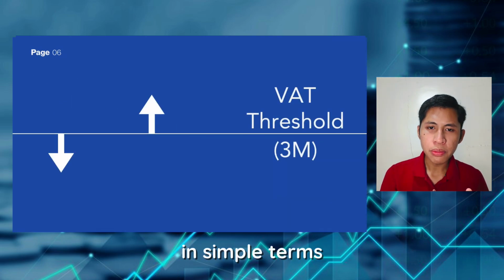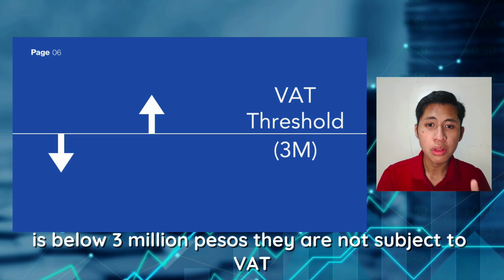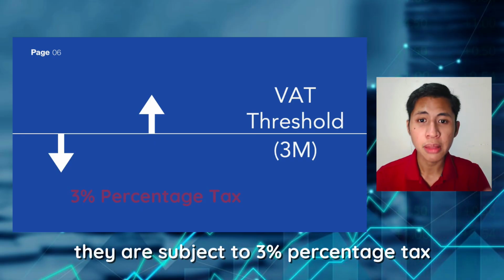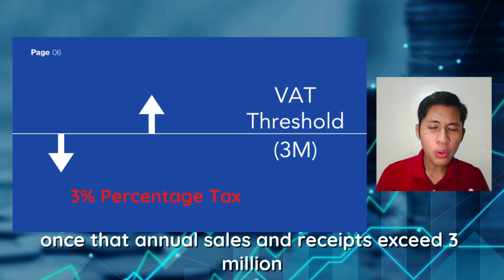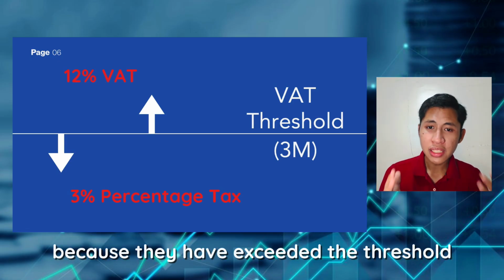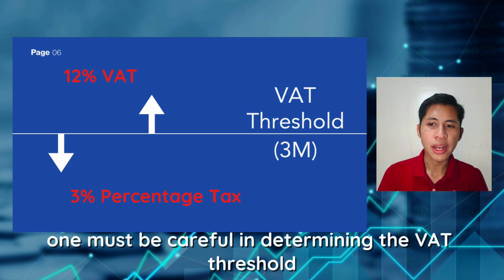In simple terms, if a taxpayer's annual sales and receipts is below 3 million pesos, they are not subject to VAT. They are subject to 3% percentage tax. However, once that annual sales and receipts exceed 3 million, they will be subject to VAT because they have exceeded the threshold. However, one must be careful in determining the VAT threshold.